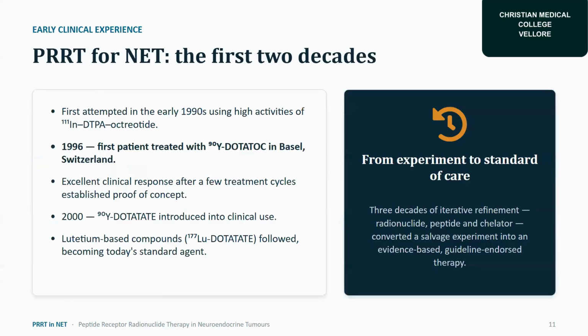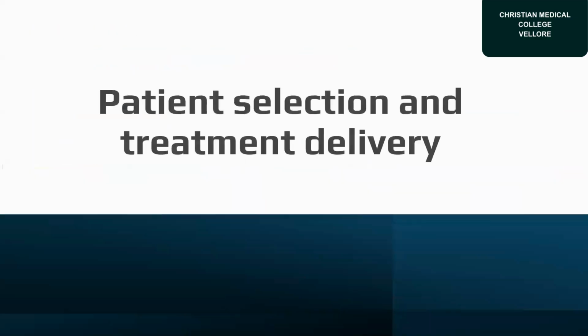So PRRT for NET, the first two decades: it was first attempted, as I said, in the 1990s with DTPA octreotide. In 1996, the first patient was treated in Switzerland with yttrium-90, with excellent clinical response after a few treatment cycles, which established the proof of concept. In 2000, it was introduced into clinical use, followed by lutetium.